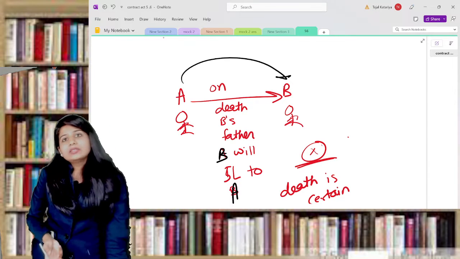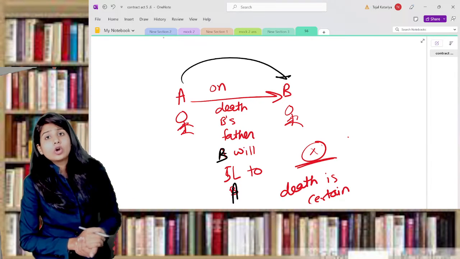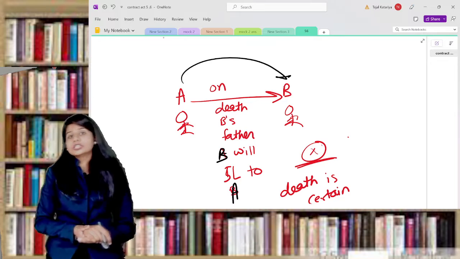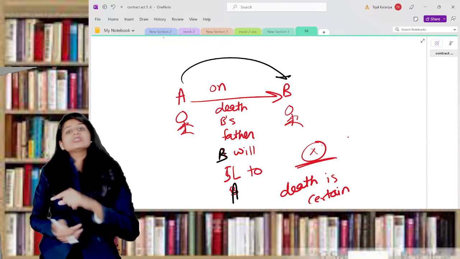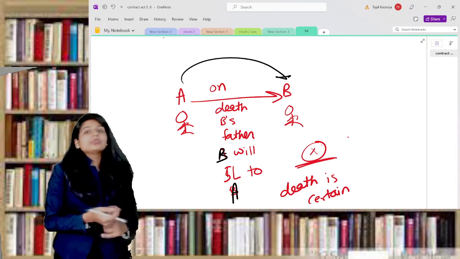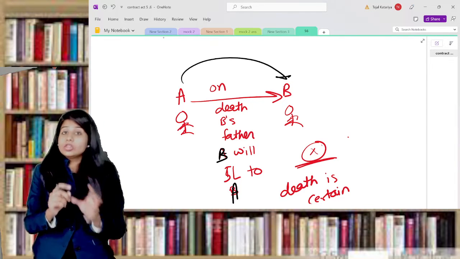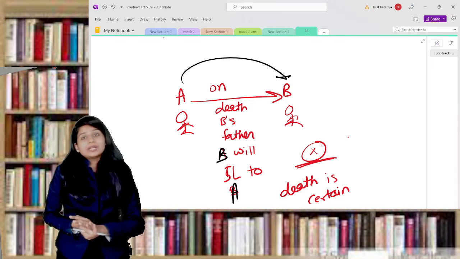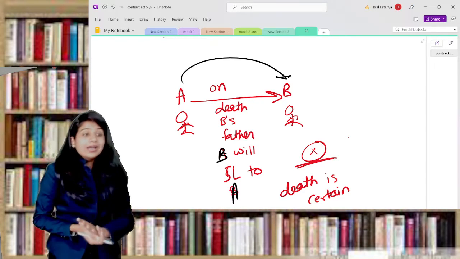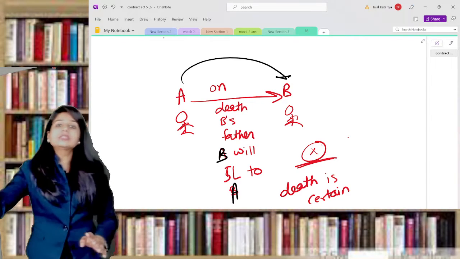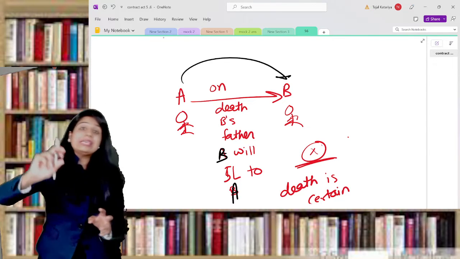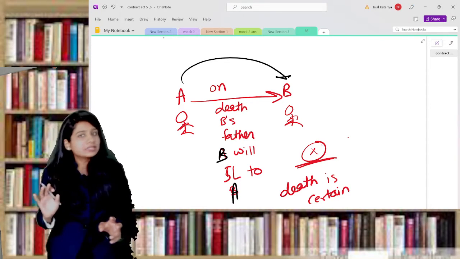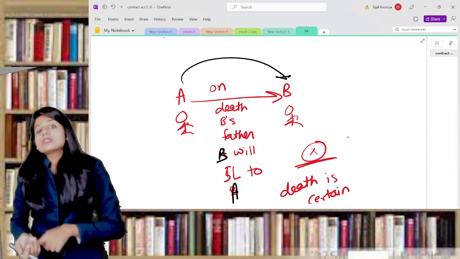Now you will say, ma'am, death is going to happen, so this is also not a contingent contract, but this is a contingent contract. Now understand the difference. In the first scenario, death was certain. The contract was on the death of the father. Here, the contract is on whether the father keeps 5 lakh rupees on his death. Whether he keeps the money or not, that's the uncertain event. So that's why it's a contingent contract.